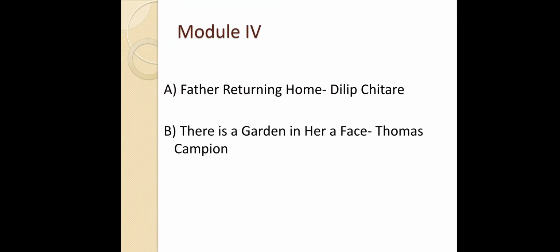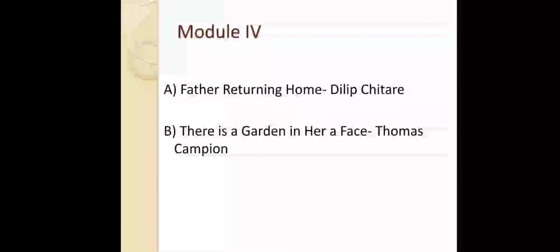After this there is Module 4. In Module 4 there are 2 parts, and both are poems. A is a poem written by Dilip Chitre, Father Returning Home. The title of the poem is Father Returning Home, and B is There Is a Garden in Her Face, written by Thomas Campion. So this is the 4th module.